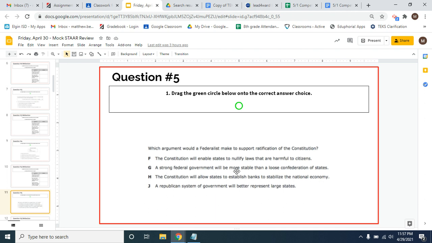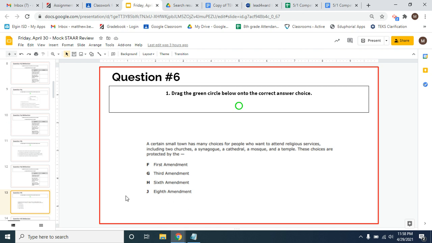A strong federal government will be more stable than a loose confederation of states. Basically saying that a federal government that's over the whole country, if it's strong, is going to be able to have more order and more stability, and be able to make decisions much more easily than a loose confederation, meaning a group of states who are all basically just wanting to do their own thing, right? We want a strong federal central government to make decisions for the whole country. And so that is why G is the correct answer.